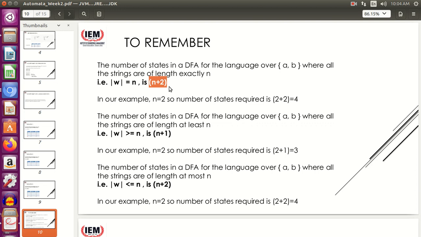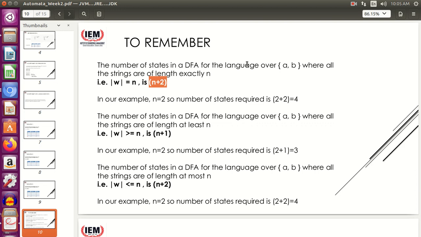For that, if you always start constructing the DFA, it will consume time. So these small tricks should be known to you for any such question where it says construct a DFA for accepting a language with exactly length 2 or 3 or 4, whatever. Just use the formula 4 plus 2 or 3 plus 2, that is n plus 2.